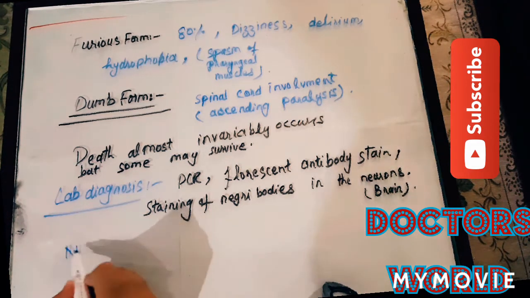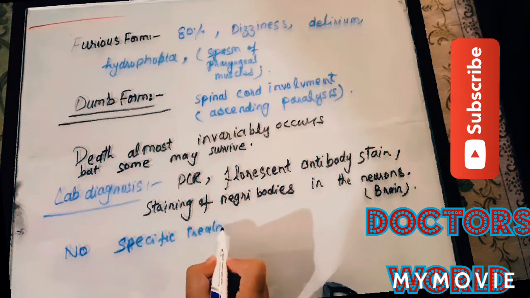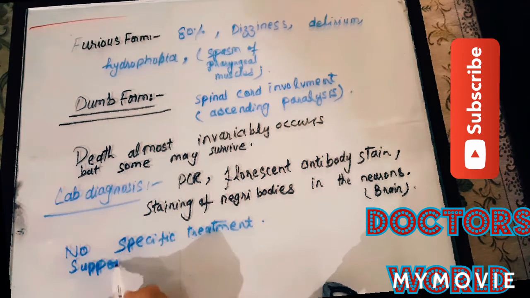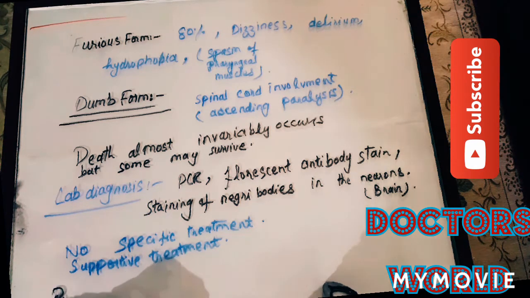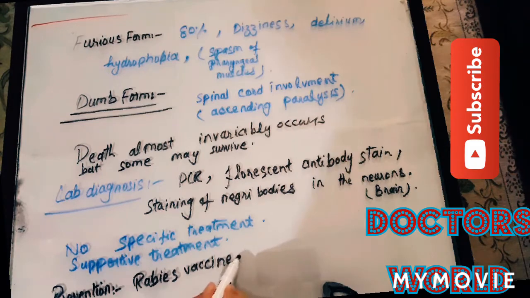Treatment. There is no specific antiviral treatment, but we give symptomatic treatment, and support systems have been developed, and due to these support systems, few individuals have survived. And for prevention, there is a rabies vaccine that